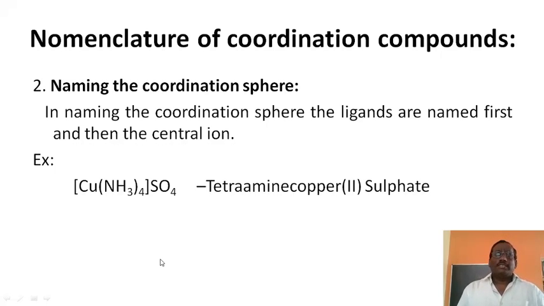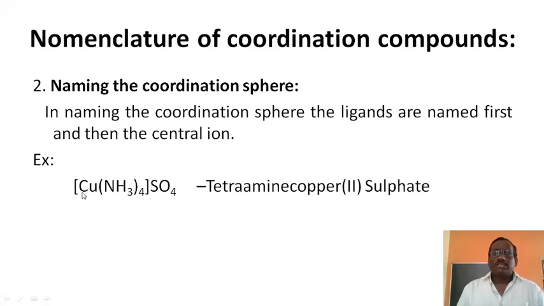The complex ion is the coordination sphere. In naming the coordination sphere, the ligands are named first and then the central ion. For example, in this molecule, up to this point is the complex ion, the coordination sphere. How is this coordination sphere named? The complex ion is what gets named.